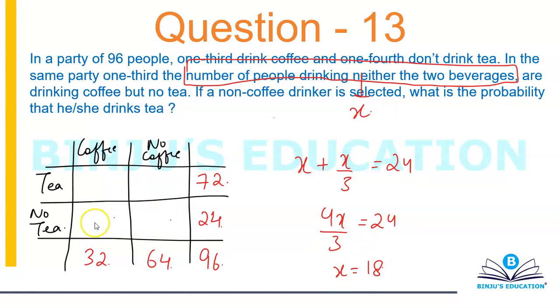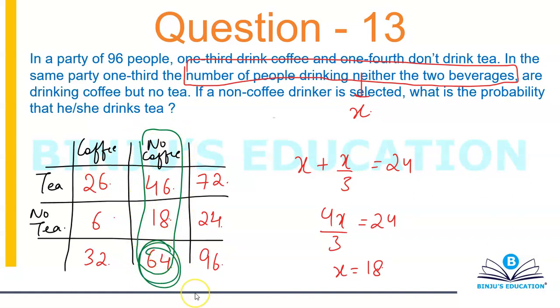So 18 and 6. So this will become 46. This here will become 26. Okay. If a non-coffee drinker is selected, so this is what I'm talking about, because basically there's 64.